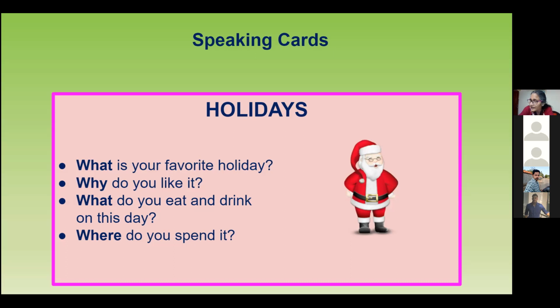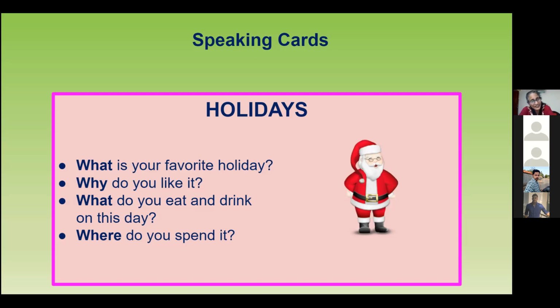I like crackers, sweets. What do you eat and drink on this day? I eat mutton, chicken. Mutton and chicken. Okay. And what do you have for drink? No drinks, ma'am. Only juice. Well done.